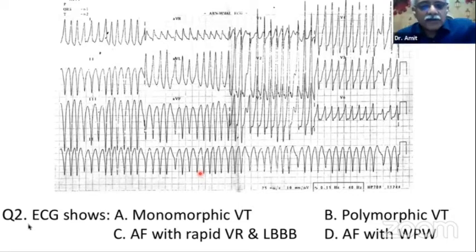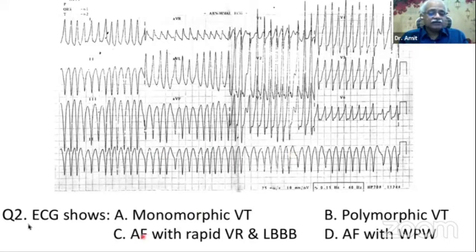So the RR interval never is so irregular as is seen here. Can we call it polymorphic? Polymorphic we can't say, because in the given lead, the beat to beat morphology needs to change. The morphology needs to change from every complex to complex. That is not happening. So that is not the case.